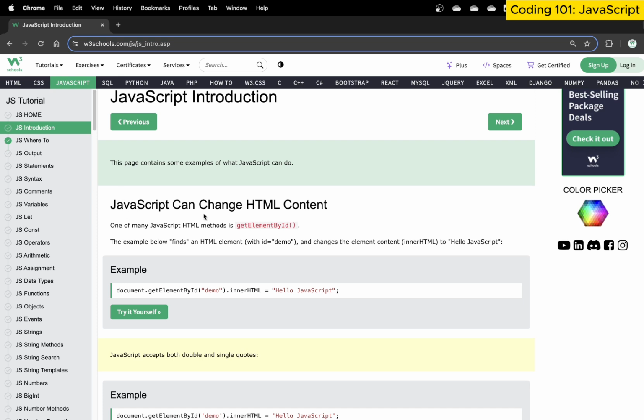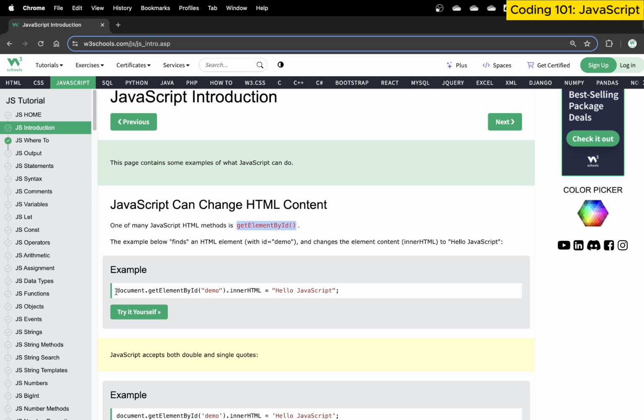Now, JavaScript can change your HTML content. That's the fundamental concept. So this page basically describes what JavaScript can do in a general sense. The first thing we need to understand is that HTML is there, but we use JavaScript to manipulate and change the HTML content using a method called getElementById. We will be talking about this method throughout this course. It's one of the most important methods used throughout this course.